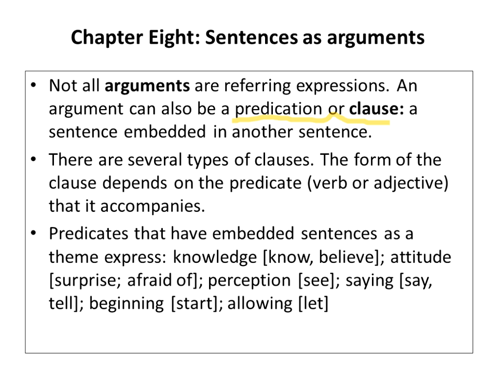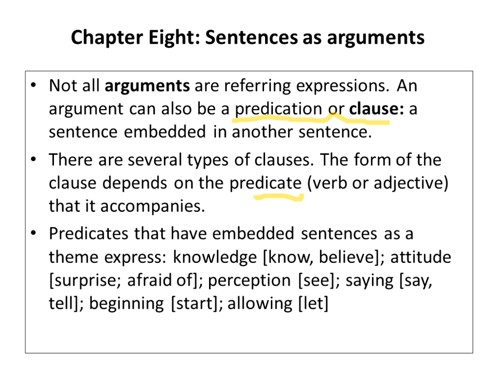Now there are several types of clauses, not just 1 or 2, several types. And the form or the type of this clause really depends on the predicate itself. And remember, we're talking about the predicate in semantics, not the predicate in syntax. The predicate in syntax is always a verb. The predicate in semantics could be a verb, an adjective, an adverb.